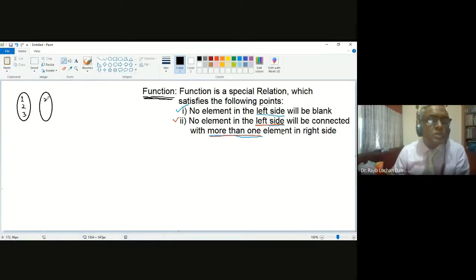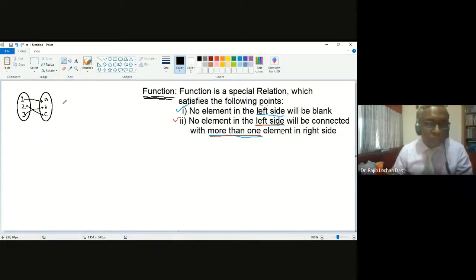Let me write A, B, C. So you can have this example, what we have done right now. 1 is going to A, 2 is going to C, 3 is going to B. This is a function.